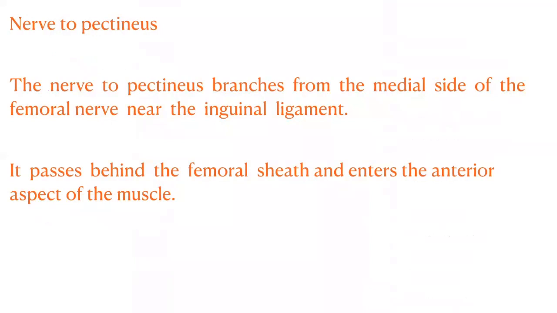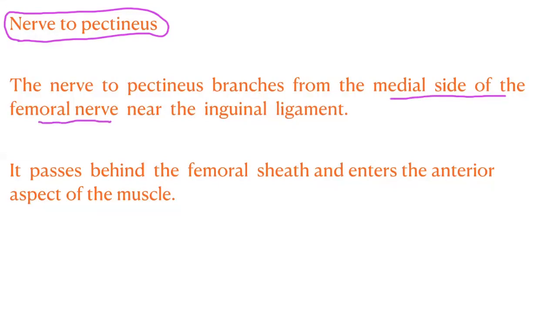So coming to the nerve to pectineus, the nerve to pectineus branches from the medial side of the femoral nerve near the inguinal ligament. It passes behind the femoral sheath and enters the anterior aspect of the muscle.